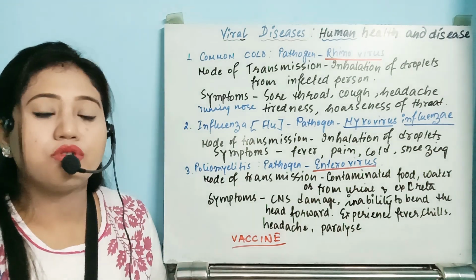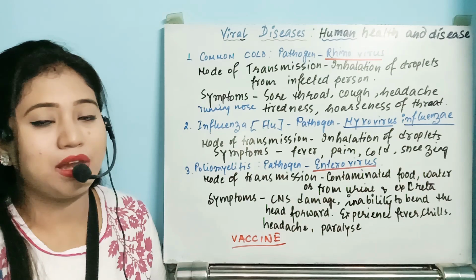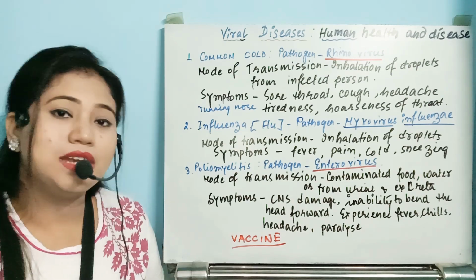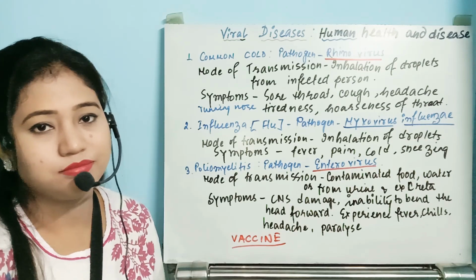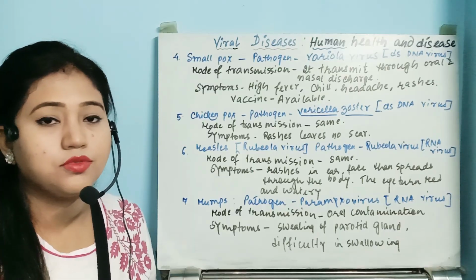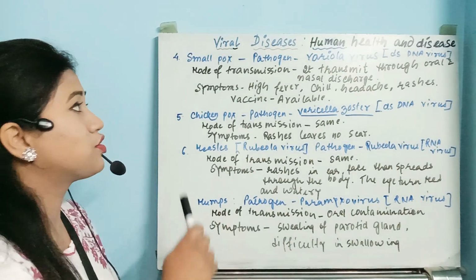This also causes infantile paralysis, which can be deadly or fatal too. Let us move to the next virus disease. So the next viral disease is smallpox.